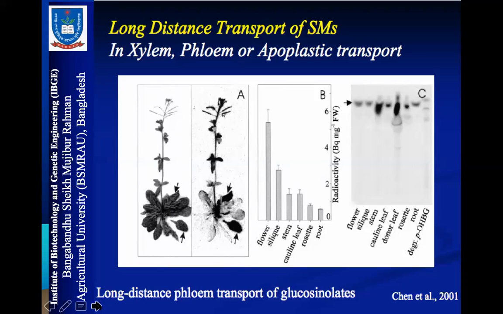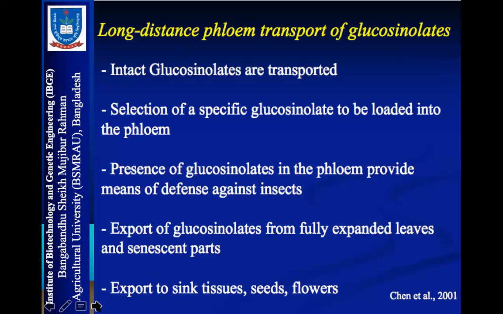So long distance transport of the compounds is possible. Even in other organisms, transport of secondary metabolites or bioactive natural products from one body part to other parts is possible. So, long distance transport of glucosinolates.